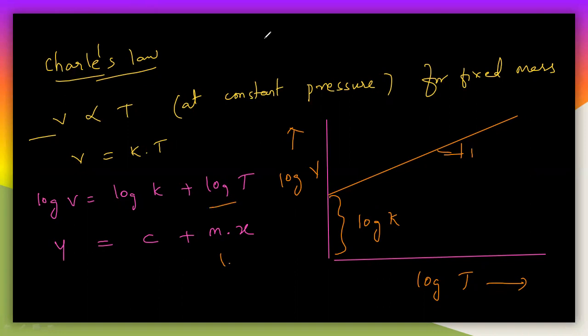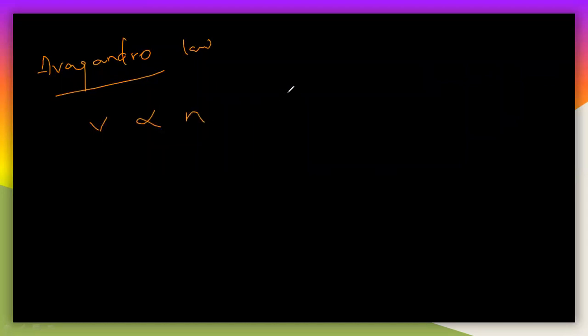Now let us see the next law which is Avogadro law. So what is Avogadro law? Very simple. V is directly related to n. I will tell you once again, you have to understand these things very clearly here. I will tell you one thing here for the Avogadro law.